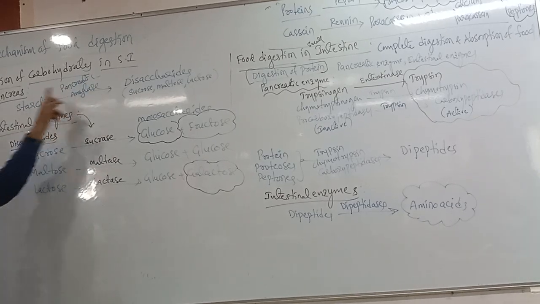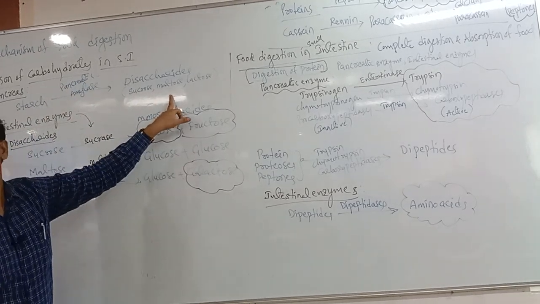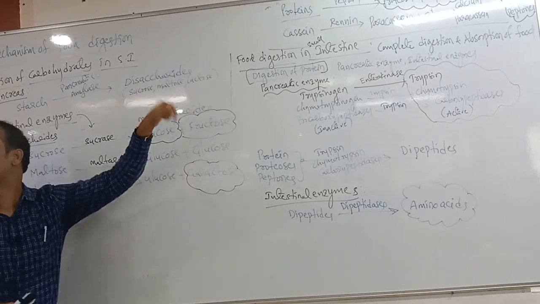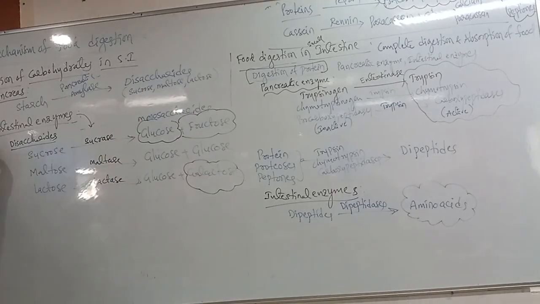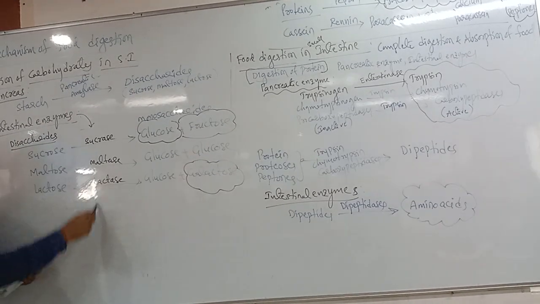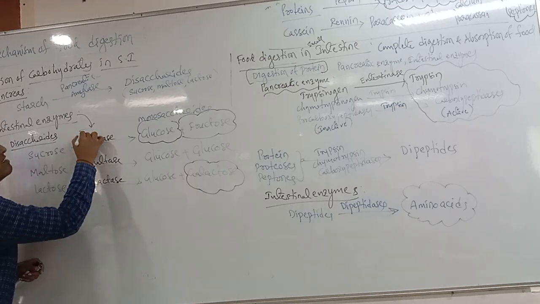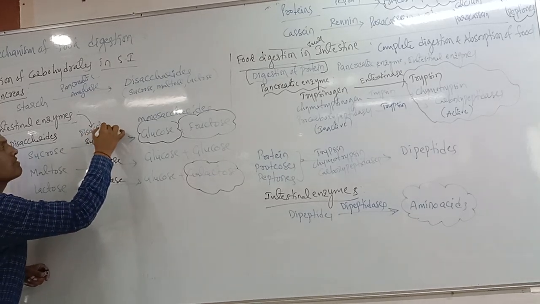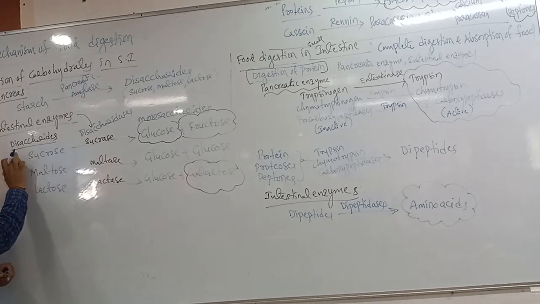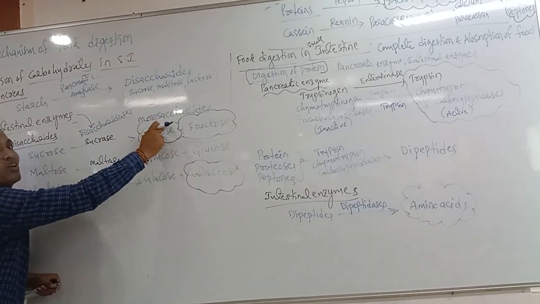It will convert the starch into which one? Disaccharides. What are the disaccharides? Sucrose, maltose and lactose. Next, intestinal enzymes like disaccharidases. Correct? These three enzymes, what can we call them? Disaccharidases. They will convert the disaccharides into monosaccharides.